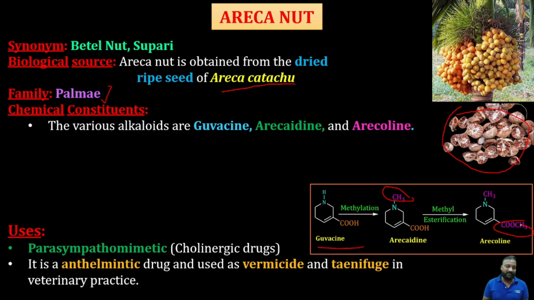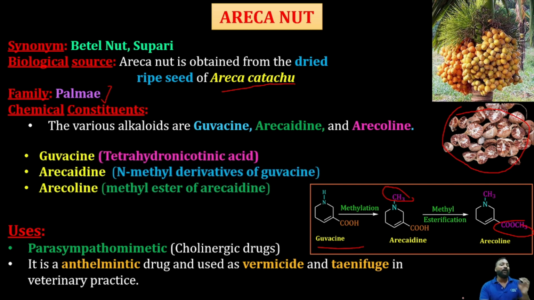It also has an anthelmintic property, where it is used as a vermicide and taenifuge in veterinary practices. Clear? So that's about the areca nut.